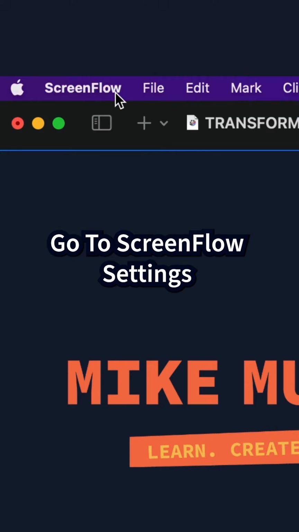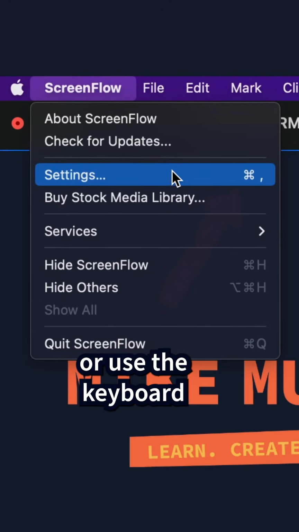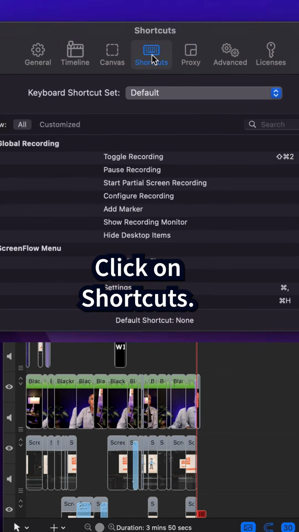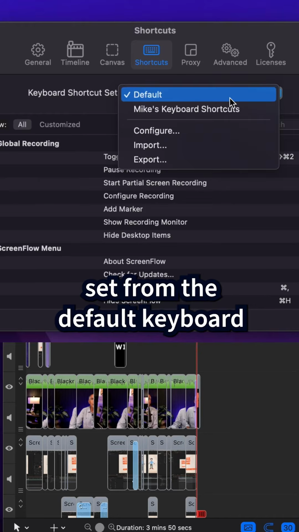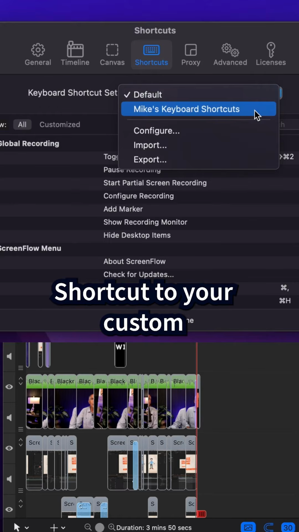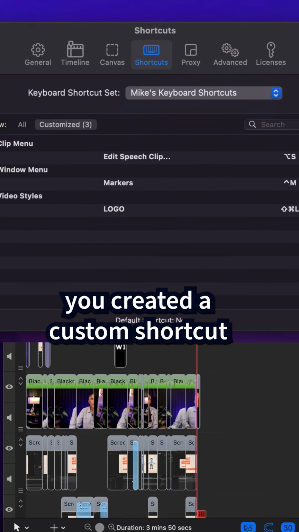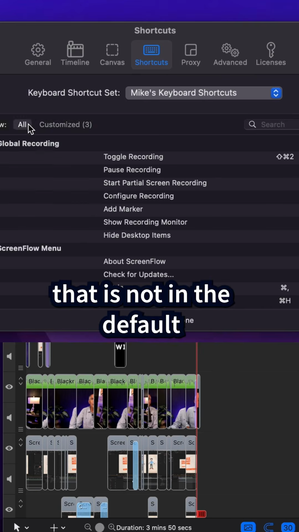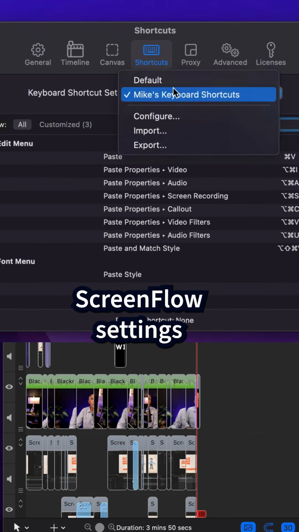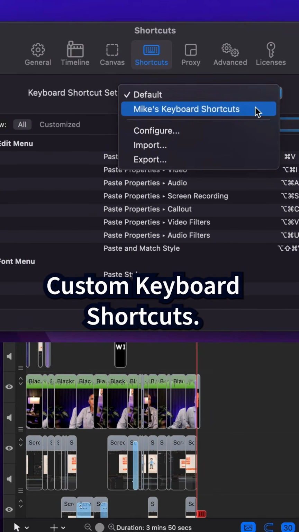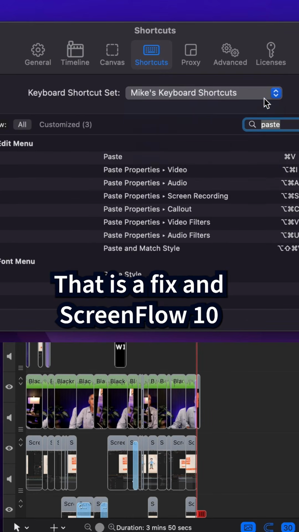Open Screenflow settings. Click on Screenflow settings or use the keyboard shortcut Cmd Comma. Click on shortcuts, change the keyboard shortcut set from the default keyboard shortcut to your custom keyboard shortcuts, as it's likely you created a custom shortcut that is not in the default Screenflow settings and you just need to change it to make sure that you're on your own custom keyboard shortcuts. That is a fix in Screenflow 10.